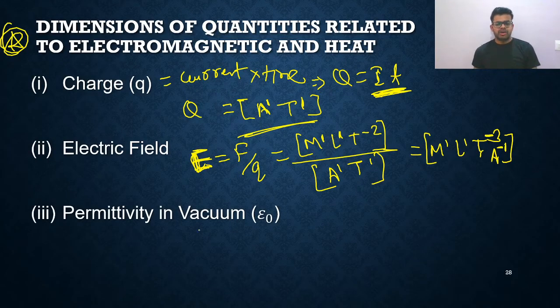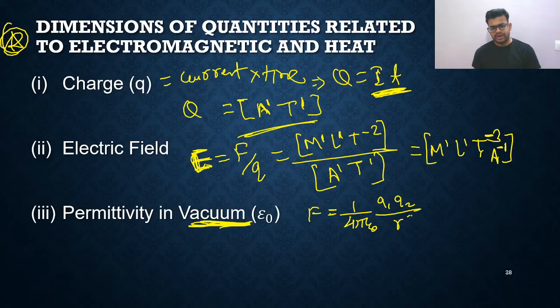Now the permittivity of vacuum, my dear friends. These formulas you will learn in 12th class actually. So how to find it? You all know one thing, F is equal to 1 upon 4 pi epsilon naught Q1 Q2 upon R square. So how to write epsilon naught? Epsilon naught can be written as Q1 Q2 upon F R square.